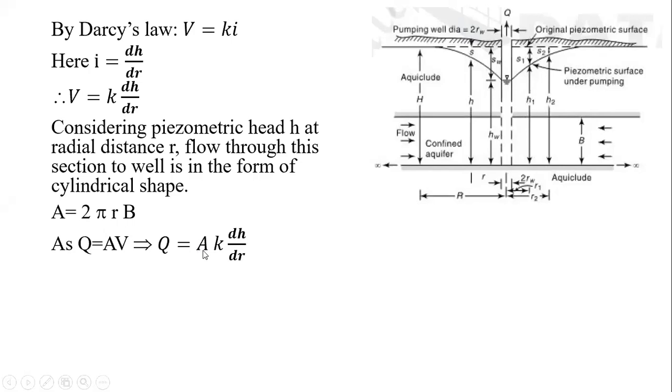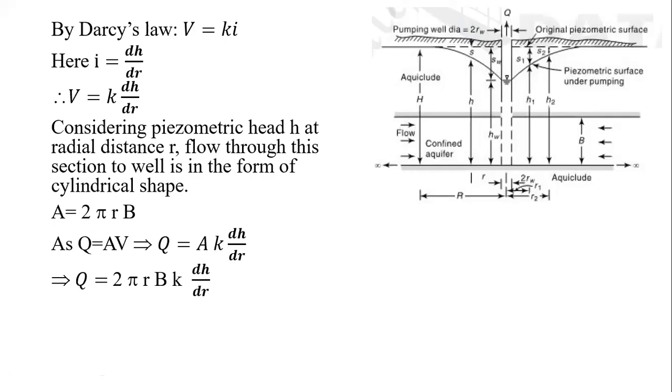So Q is equal to area A into velocity V as K into dh by dr. It implies Q is equal to area A as 2 pi rb, 2 pi rb as it is, into the velocity as K into dh by dr.